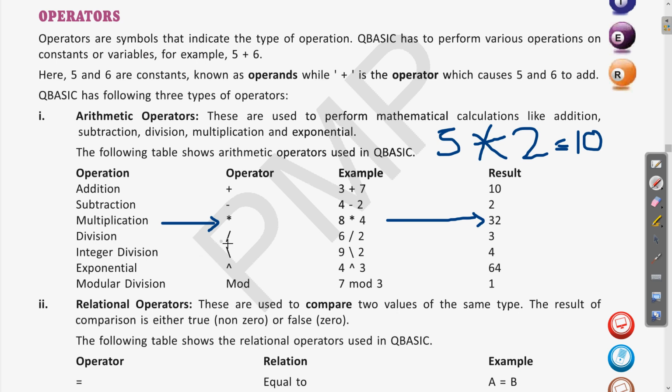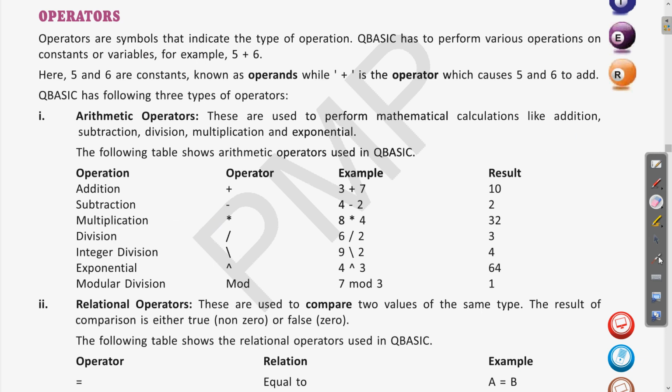Then division, we use the slash symbol for dividing something, and we will get the quotient when we use this division operator. Then we have integer division. There are two symbols, one is division and another is integer division. So what is integer division?